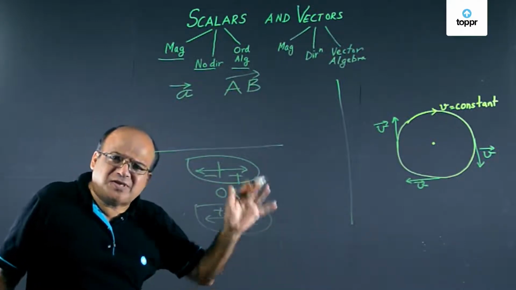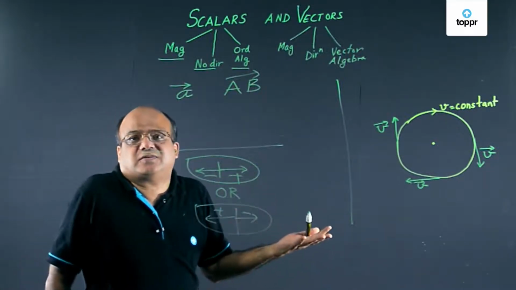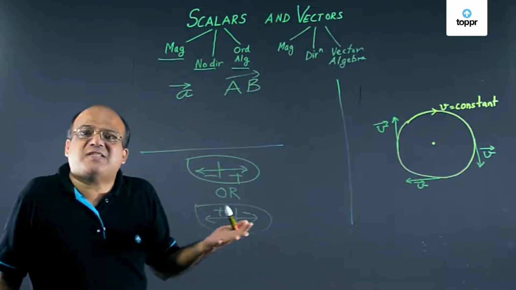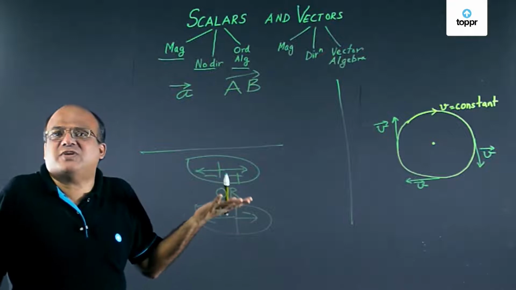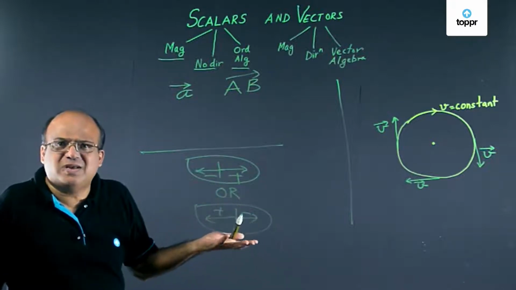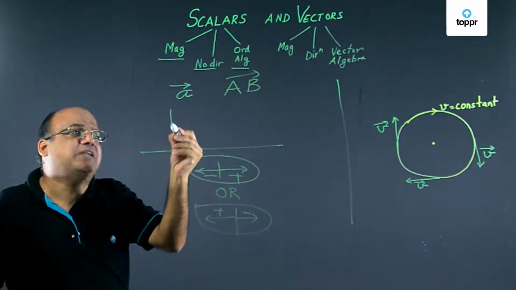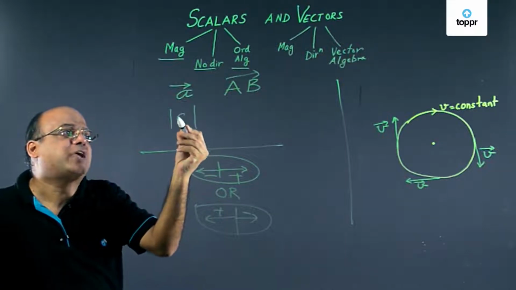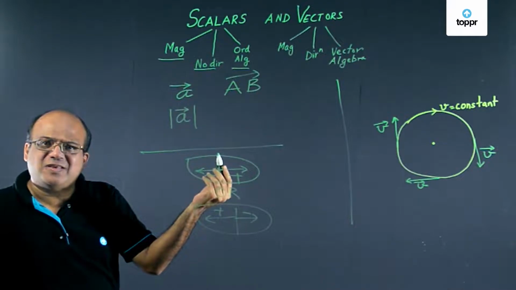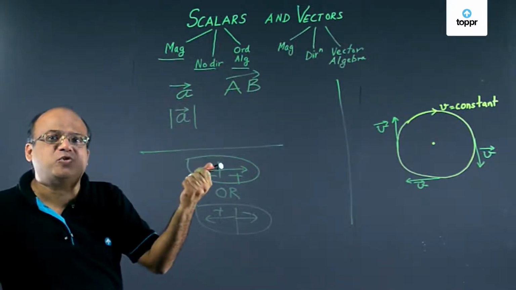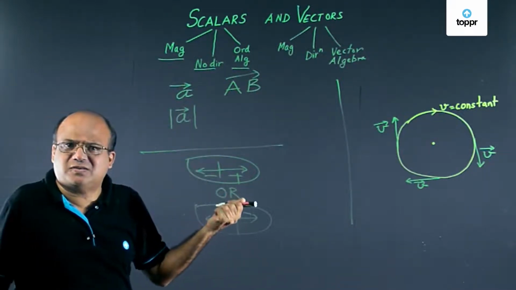Now at times we are just interested in the magnitude of the vector. A particle has moved at 3 meters per second. We are not bothered whether it has moved east, west, north, south. Then we denote the magnitude of a vector by drawing two parallel lines like this. This denotes magnitude of a vector.